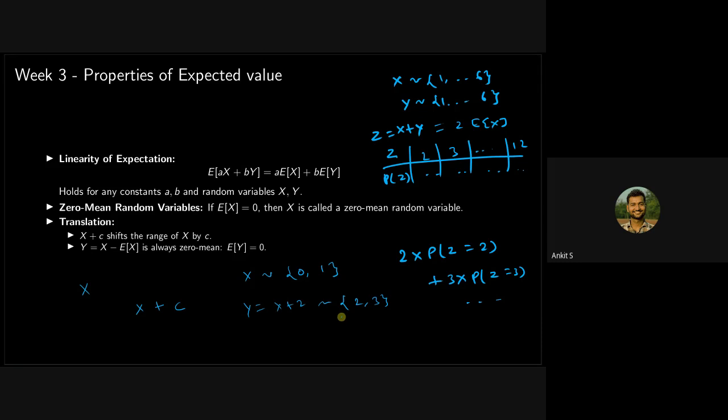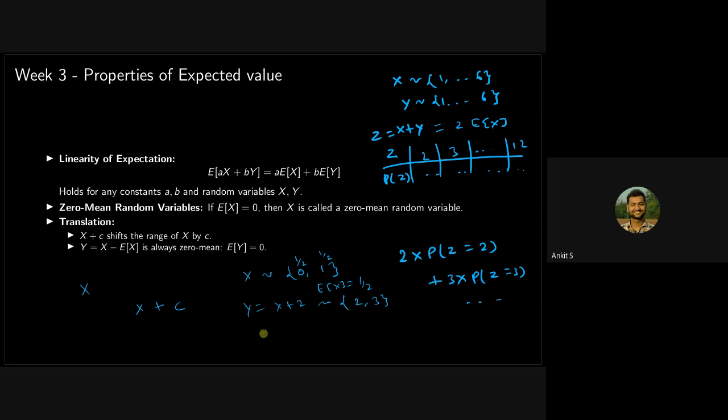When you translate it like this, how will the expected value change? What will be the expected value of y? First of all, what is the expected value of x? x takes 0 and 1. If this were a fair coin, half and half, then the expected value or mean would have been just half.